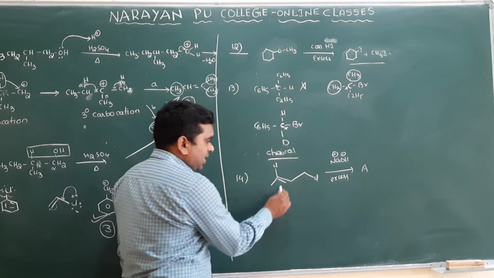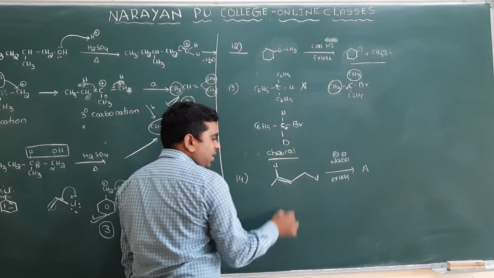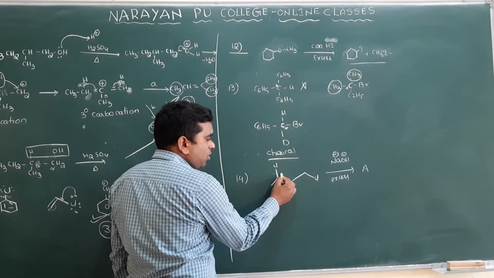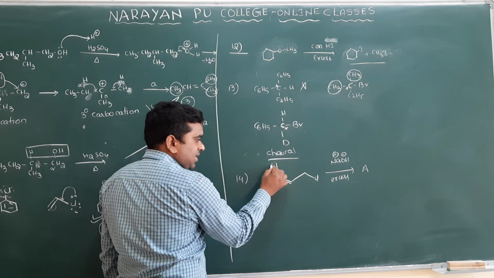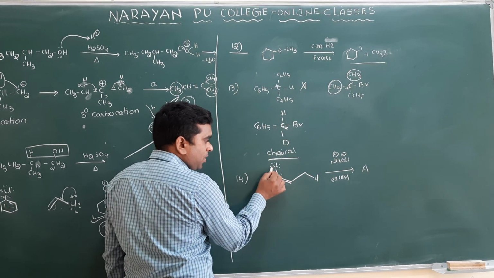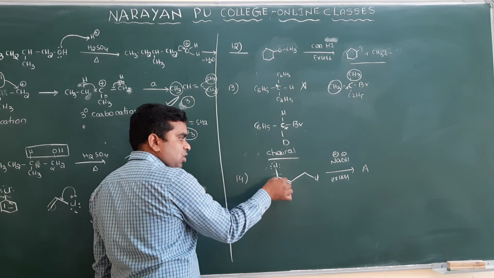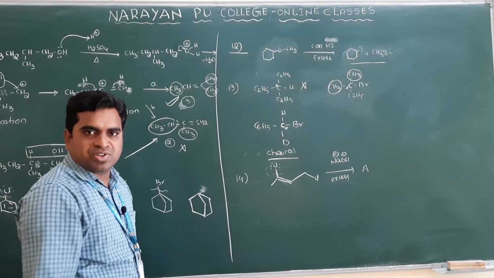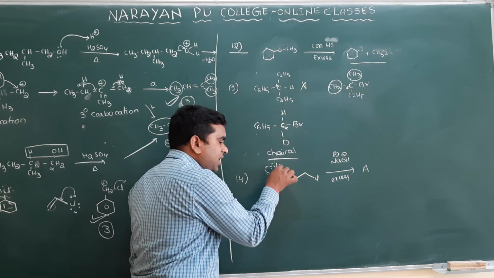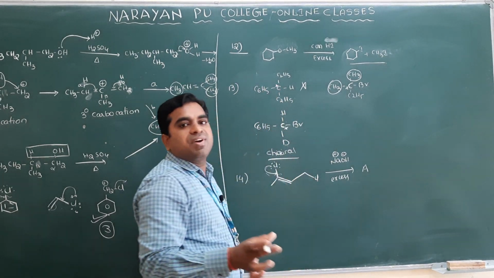Clear? You know here, this is an alkene, a double bond with chlorine, a vinyl halide. So this bond will not break easily. Why? Because it is involved in conjugation. The double bond is there, and here a lone pair of electrons, and they are separated by a single bond. So there is a chance of resonance. When there is resonance, a partial double bond forms, and partially double bond means removing this Cl is very difficult.